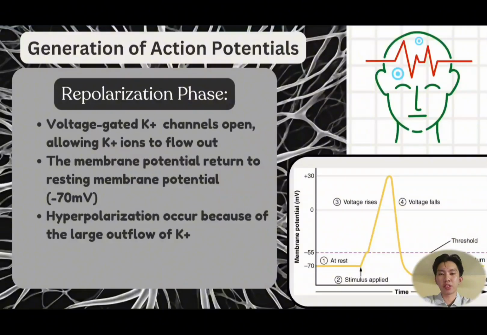Next is the repolarization phase. The voltage gated potassium channels will open, allowing potassium ions to flow out. This causes the membrane potential to return to its resting membrane potential, which is negative 70 mV. However, hyperpolarization can occur because the large outflow of K+ will make the membrane potential become more negative.